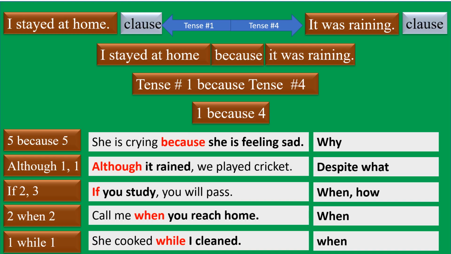So all the clauses that start with the conjunction answer a WH question. Therefore, all these sentences are complex sentences.